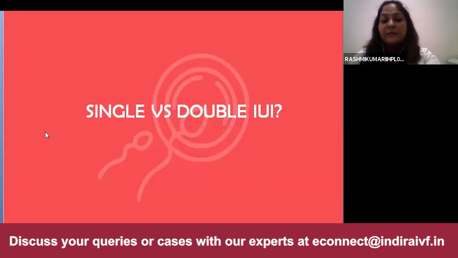Many papers are published which show that there is not much difference between the single and the double IUI. If we are using CC or Letrozole, in which there is usually monofollicular growth, then single IUI is preferable. Otherwise, only in cases of mild male factor infertility, double IUI is advisable. Otherwise, there is no significant difference between the two.